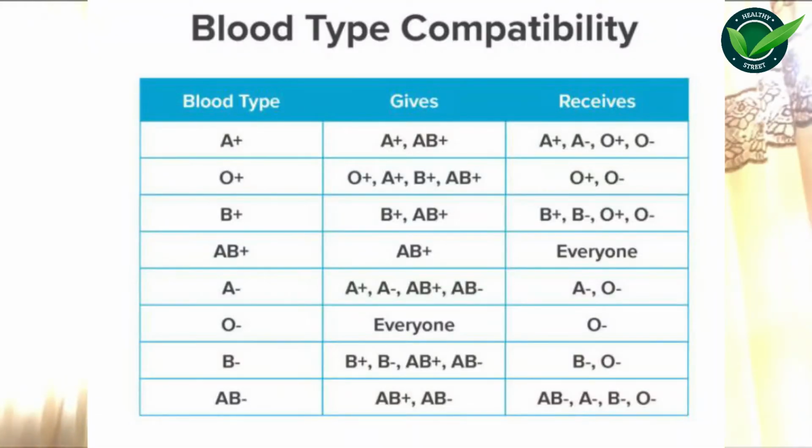But O has both A and B antibodies. That's why it cannot receive blood from any blood group aside itself, but it can donate blood to all blood groups because it does not have antigens. That's why they are termed universal donor, but they can only receive blood from themselves, that's other O groups.